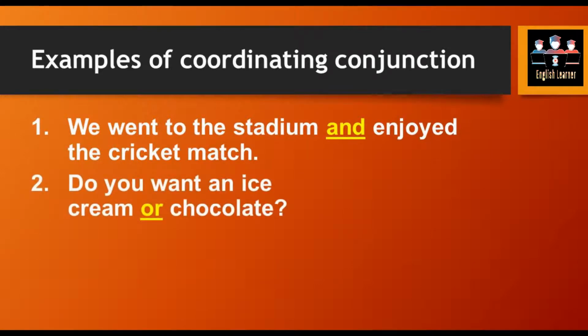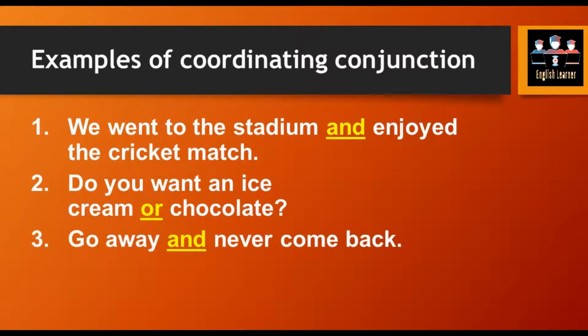Example number 2. Do you want an ice cream or chocolate? Now over here we are talking about choices. So we have 2 options, and we have to select one from the 2, then we use or. Or means either you are going to consider the first option or the second option, whereas and indicates you are considering both options.